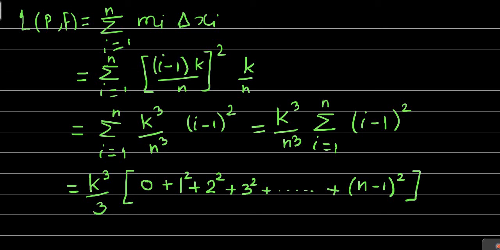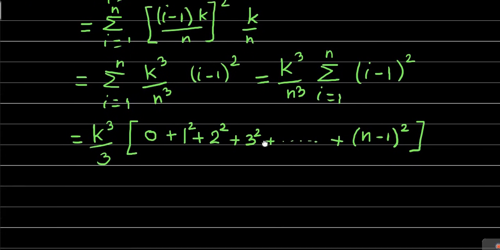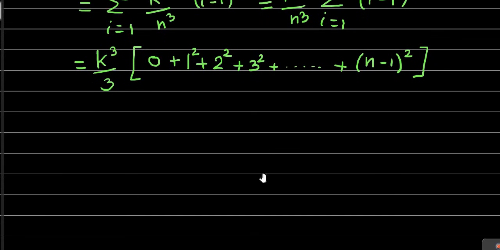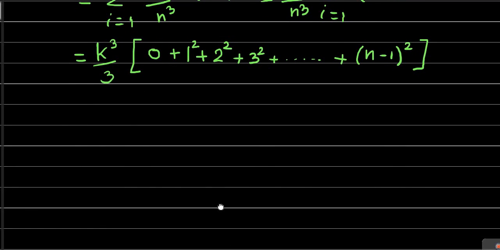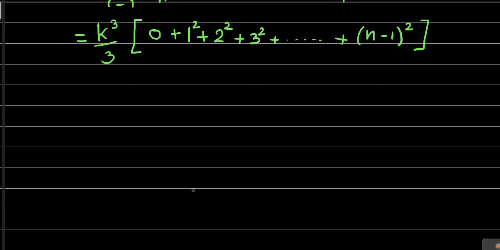Okay. So now we'll find out this summation and simplify it. This is equal to k cube by n cube, which will remain as it is, into the sum of the squares of first n minus 1 natural numbers, where the last term is (n minus 1) whole square.